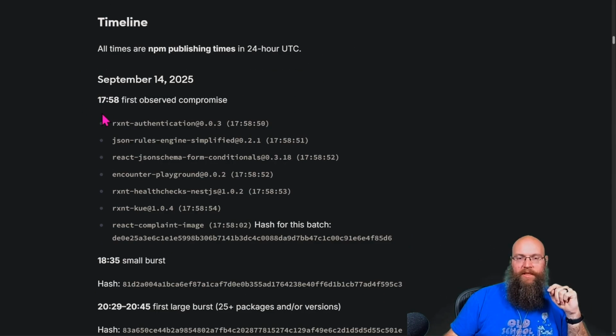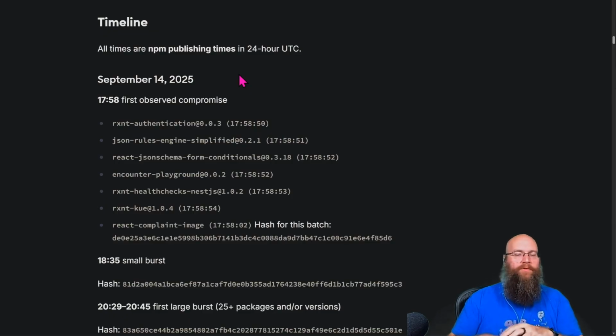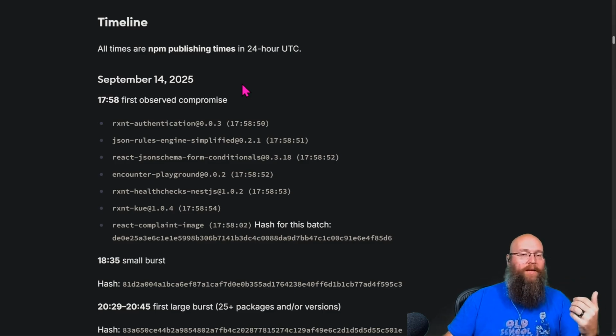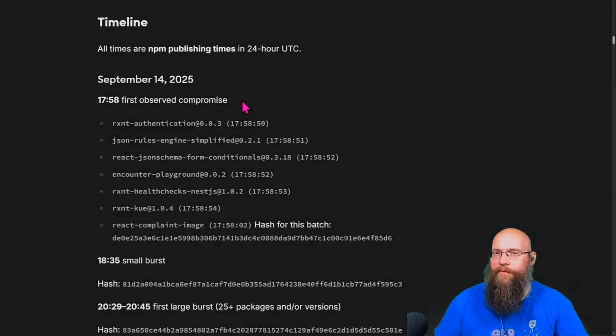On September 14th, they observed the first compromise. So it looks like the one from the 8th was similar, but not exactly. They were not necessarily related to one another. I don't see exactly how they were interconnected. Actually, I don't think they were interconnected at all, because there was no indication that the September 8th compromise led to any kind of remote code execution. It was just injecting into the package. So unless they have changed something, or in some way used that backdoor access to come through and start propagating this stuff, this appears to be a second attack. I don't know if it was from the same attackers or not.